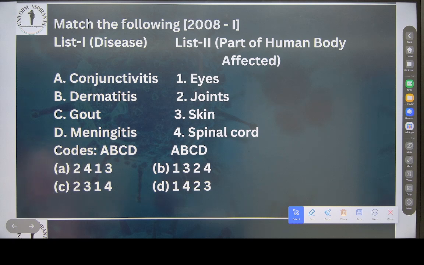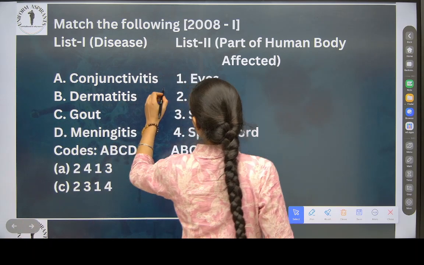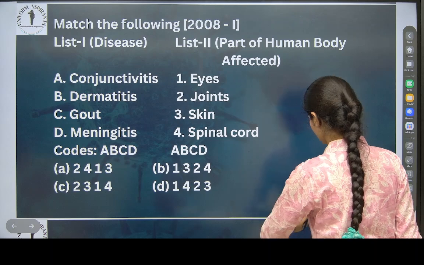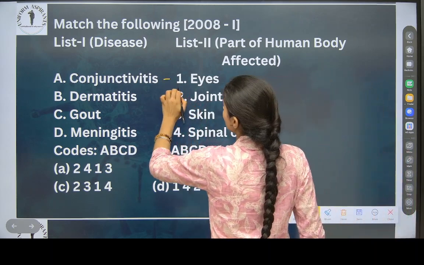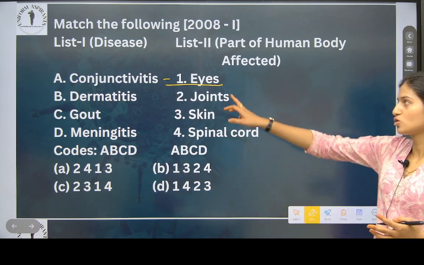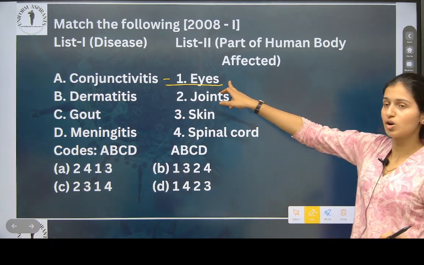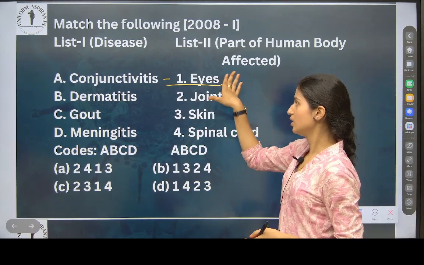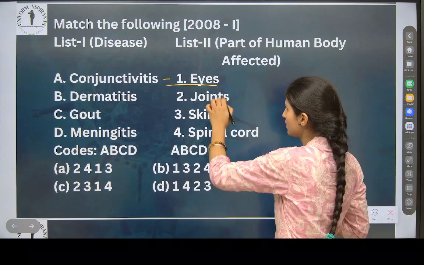Yes or no? So what will be the option for the first one? 1. For the second one? 3. So you can see, by only 2 options you have done it now. For the first one, conjunctivitis, yes, that is redness and swelling of eyes, and it is caused by virus only.